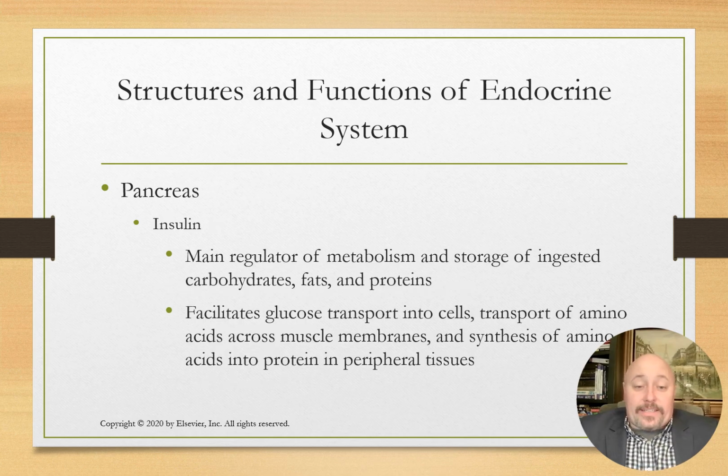On the other hand, insulin is the main regulator of metabolism and storage of ingested carbohydrates, fats, and proteins. It helps facilitate glucose transport into cells, the transport of amino acids across muscle membranes, and the synthesis of amino acids into proteins within the peripheral nerves.